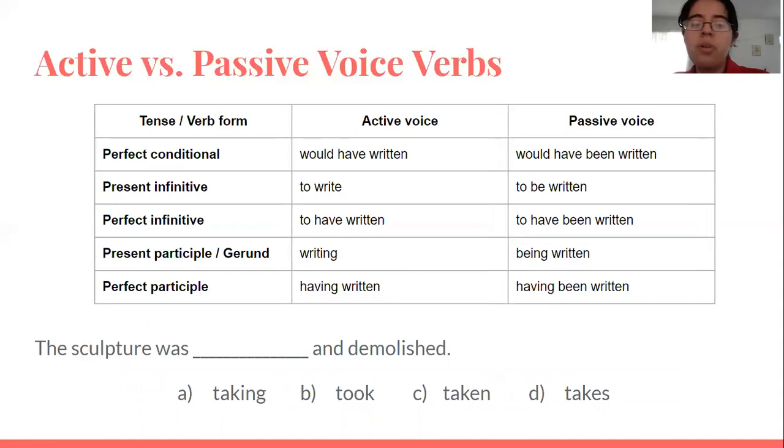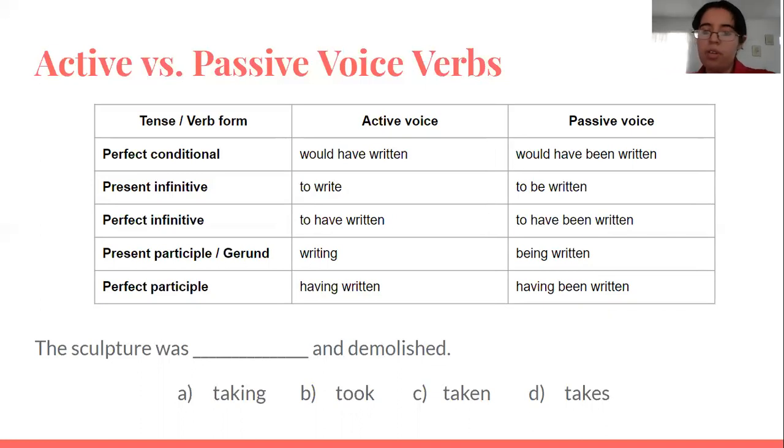Perfect conditional would be written, passive voice would have been written. Present infinitive, to write. Passive voice, to be written. Perfect infinitive, to have written, and then passive voice, to have been written. Present participle or gerund, writing, being written. And active voice. For perfect participle, having written, and for passive voice, having been written.